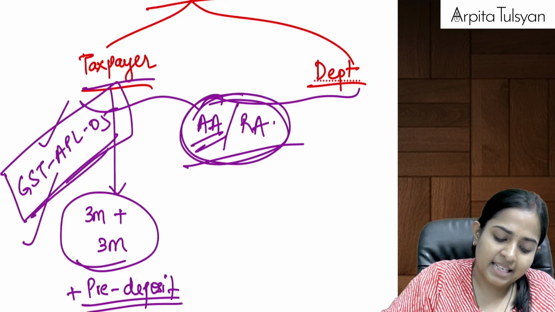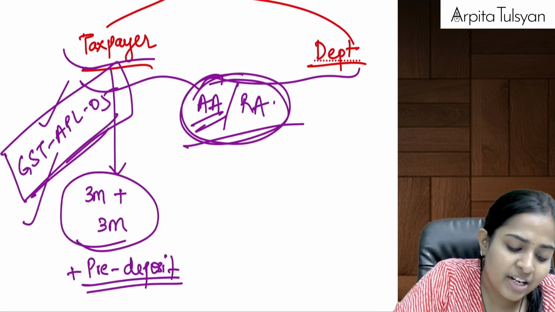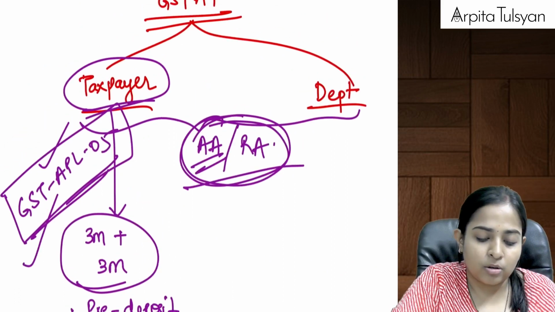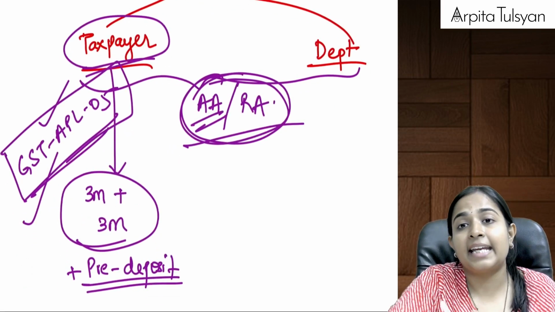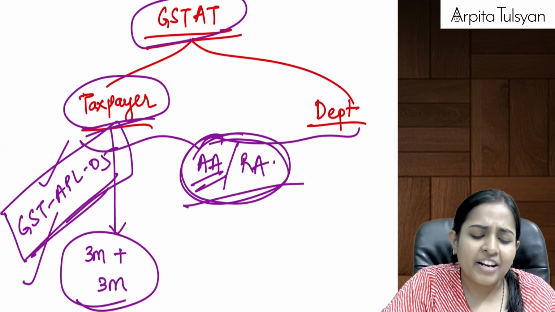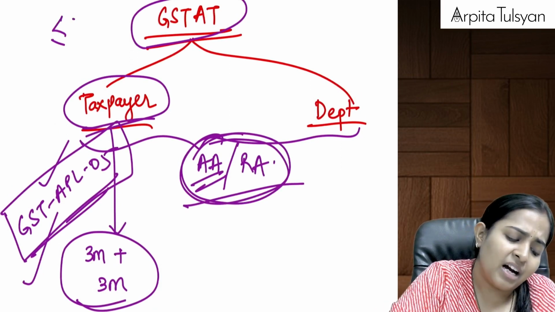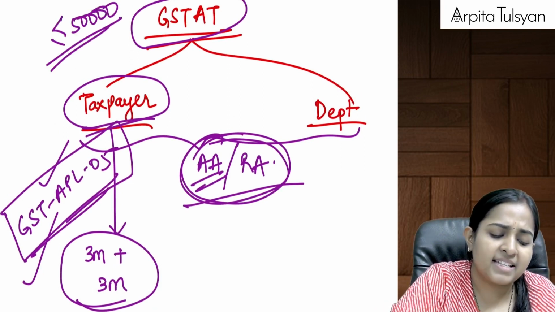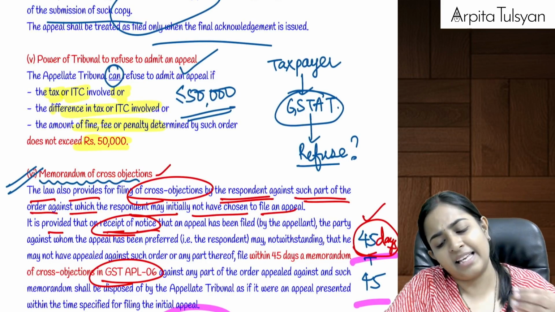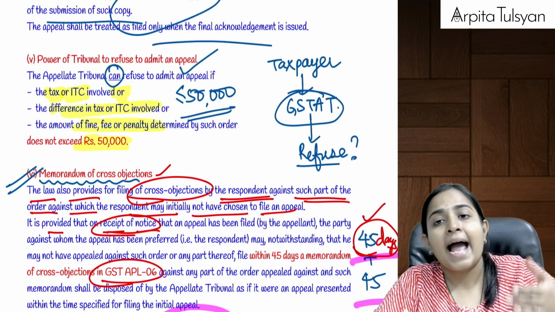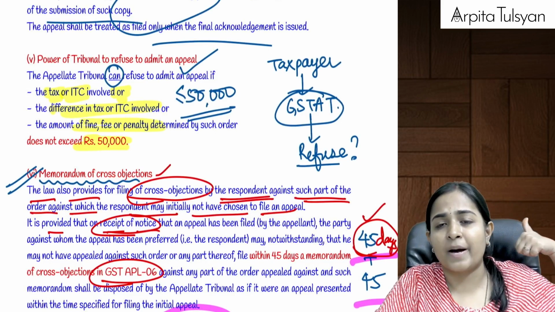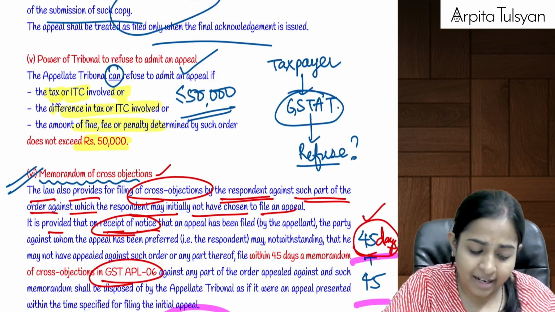Now listen, sometimes it can so happen that when the taxpayer files the appeal before GST APT, GST APT can even refuse it. When will GST APT refuse it? When the amount of tax in dispute does not exceed rupees 50,000. It means they are saying it is a very petty amount. So GST APT may refuse it, and say that whatever order was passed by AA or RA is full and final.